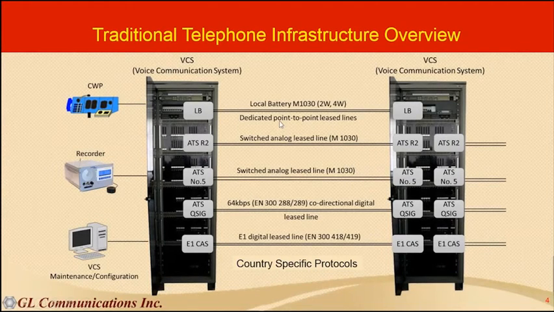Initially the communication started with local battery, 2 wire and 4 wire. Then they moved on to analog leased lines, and now it has further moved on to 64 kbps leased lines or the E1 CAS. And again, there are country specific protocols. For example, in the US, SS1 and SS4 signaling is used, whereas others like ATS-R2 and ATS-QSIG are used mostly in Europe.